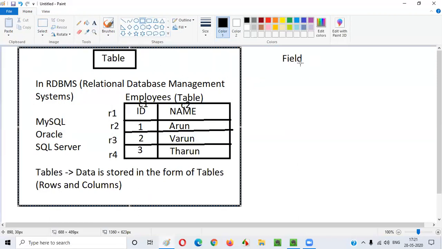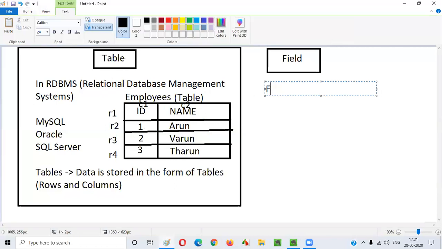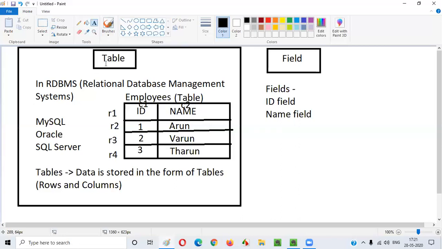Now coming to fields. What is a field, or what are fields? These columns in the table are nothing but fields. In this particular employees table we have two columns, ID column and name column. So what are the fields here, guys? There are two fields in this particular table, that is ID field and name field. This is a terminology, guys.